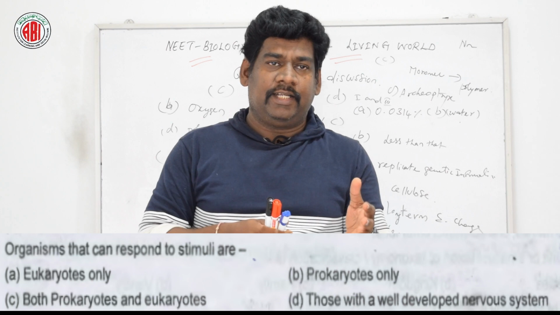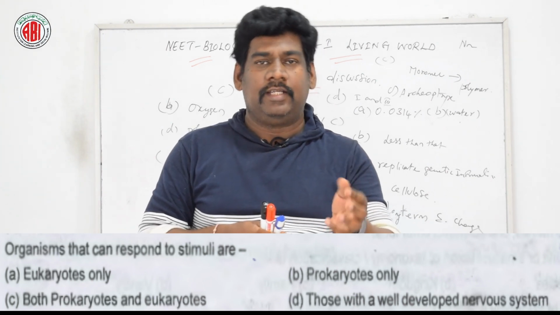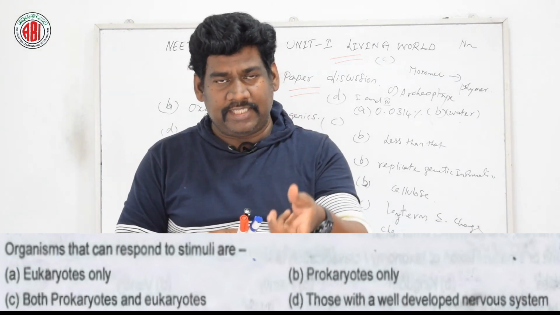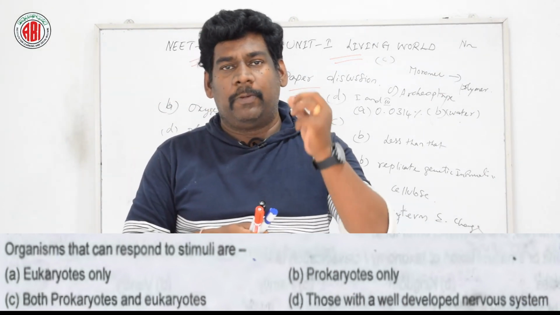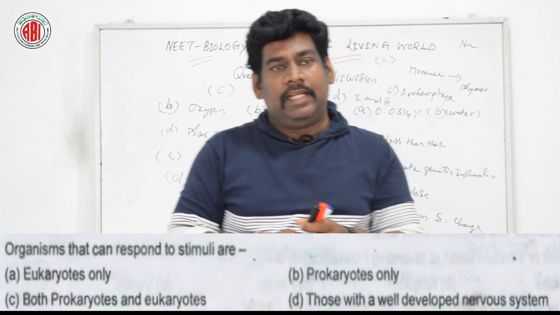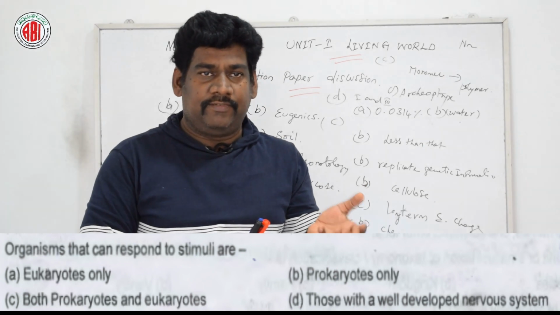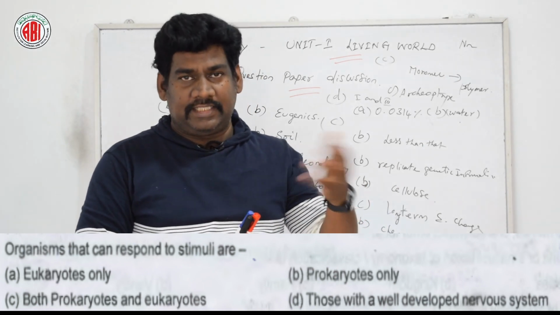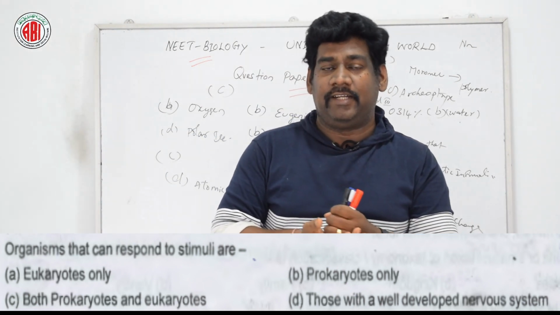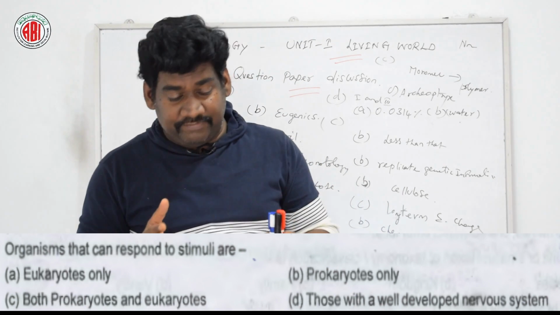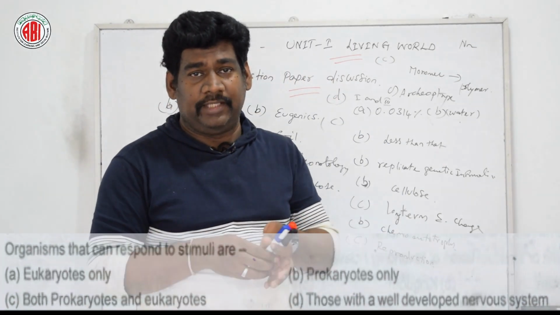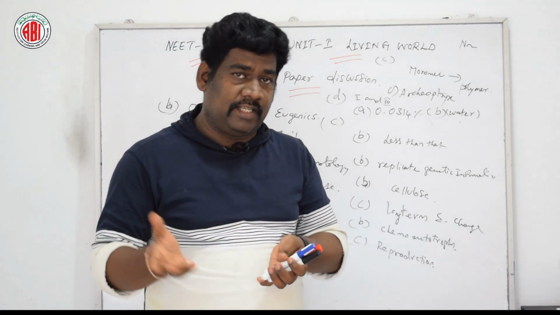Organisms that can respond to stimuli are, here are four different options. Eukaryotic organisms, prokaryotic organisms, option C, both can respond to stimuli or external force, and option D, those with a well developed nervous system, meaning only organisms with a well developed nervous system can respond.